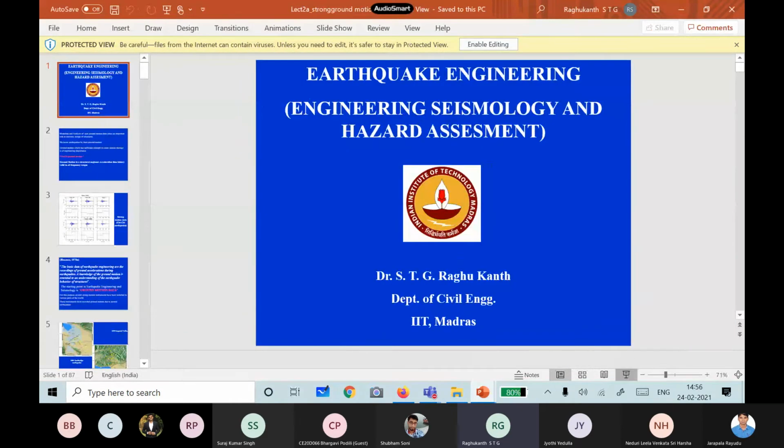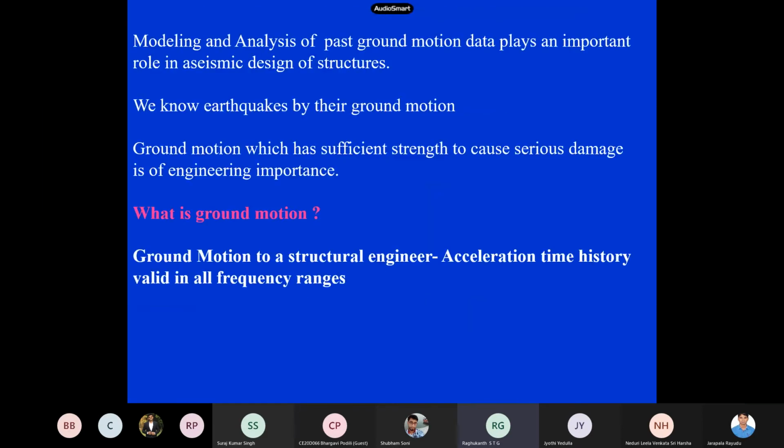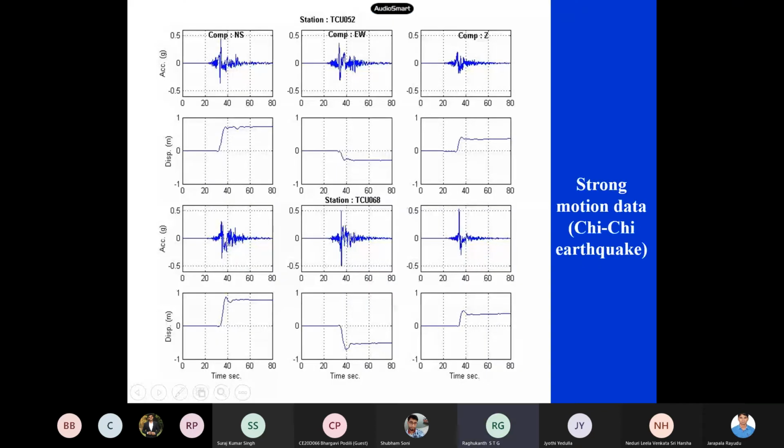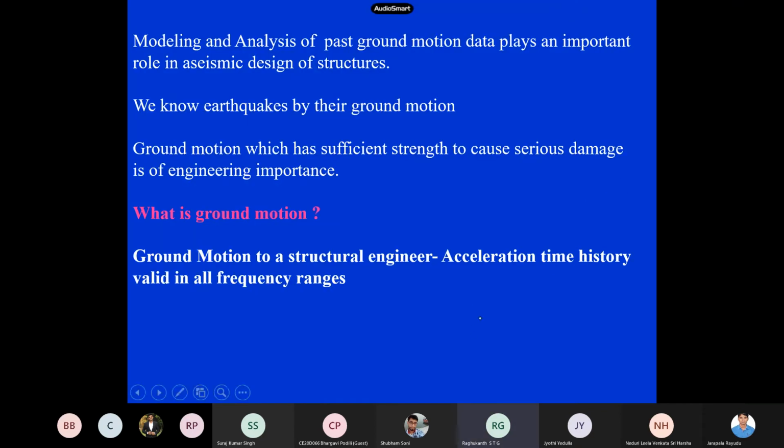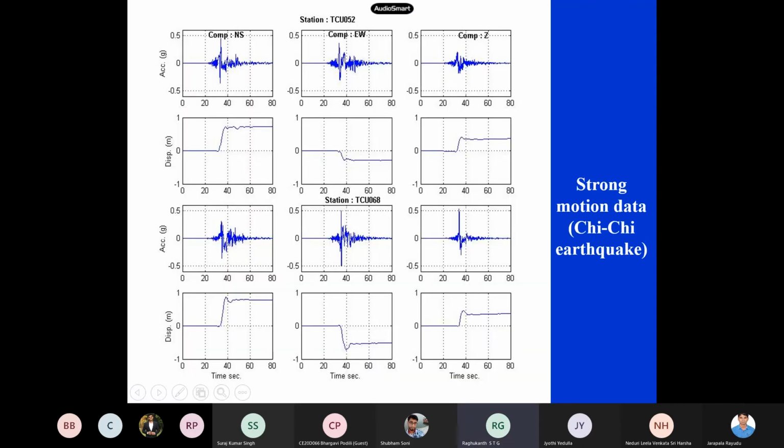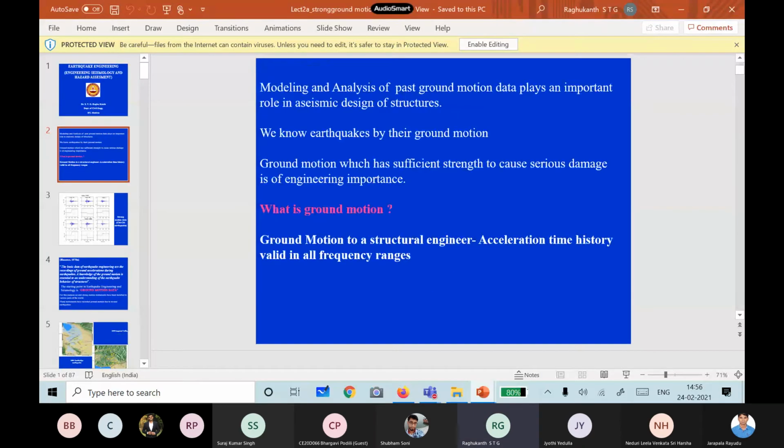So this is our next unit. This one is ground motions. The next unit is on ground motion. Now we will move towards ground motions. This is the second unit.